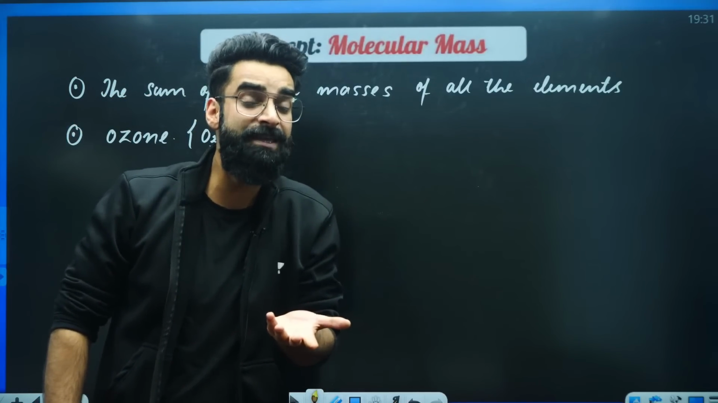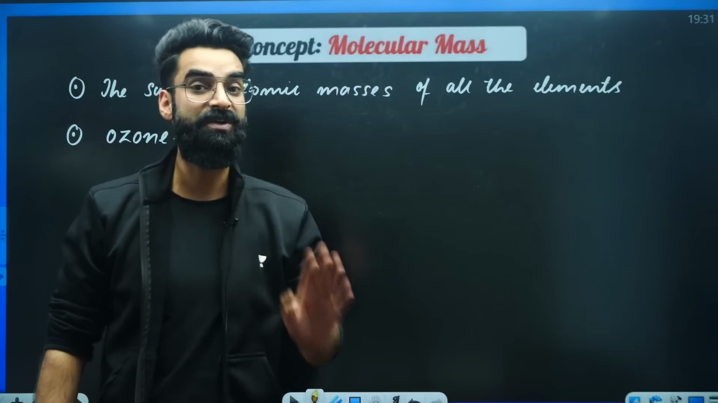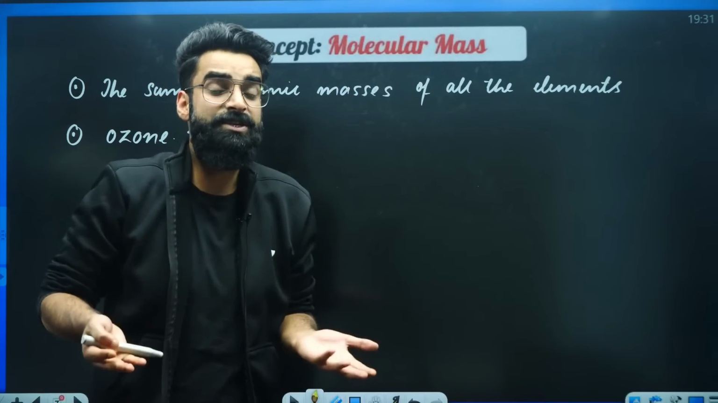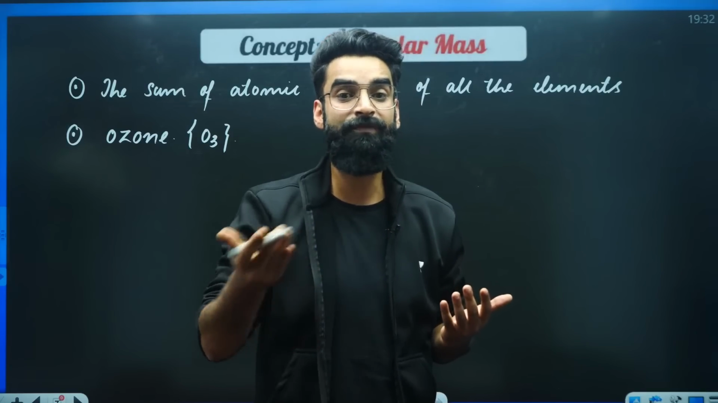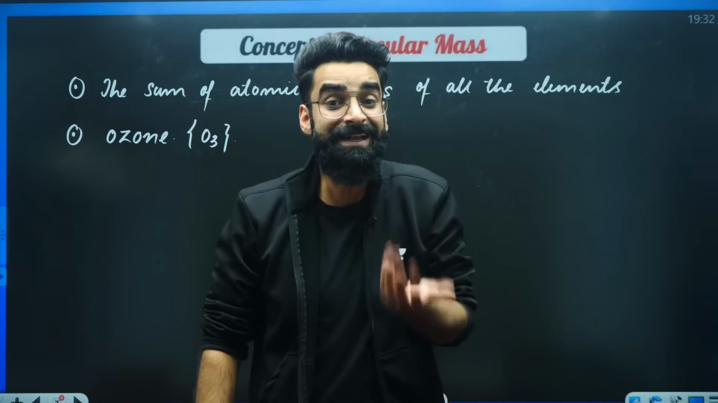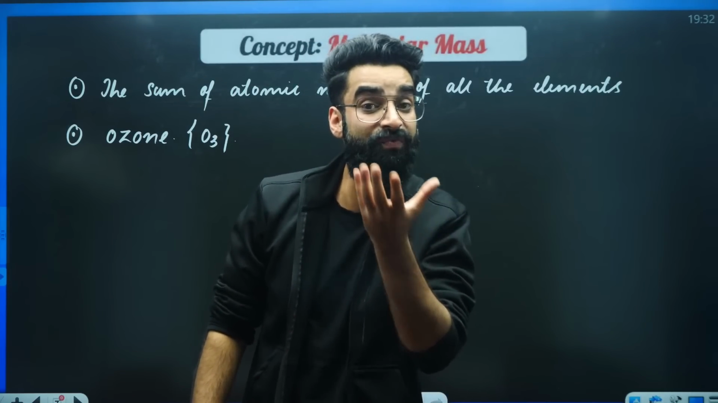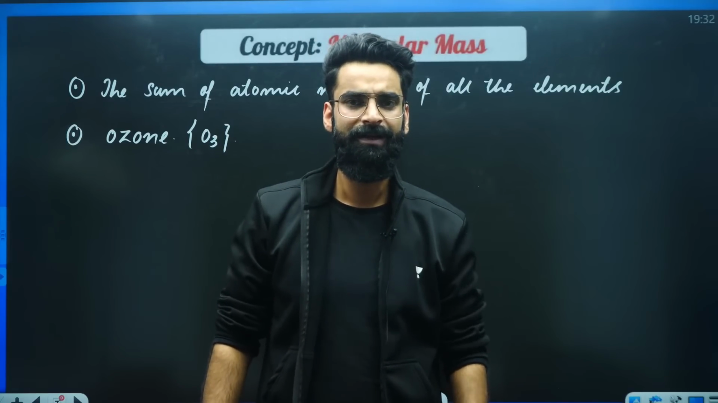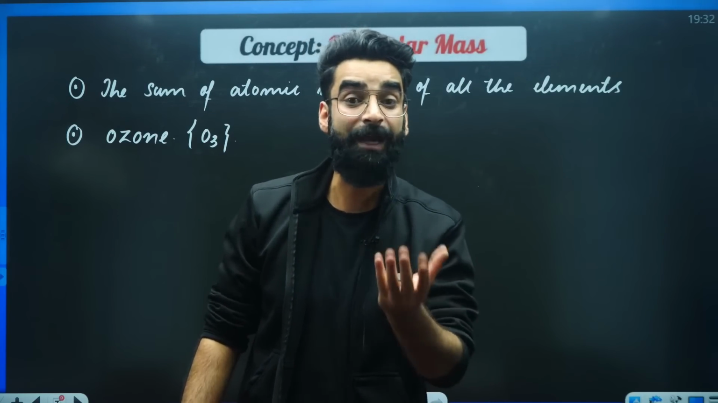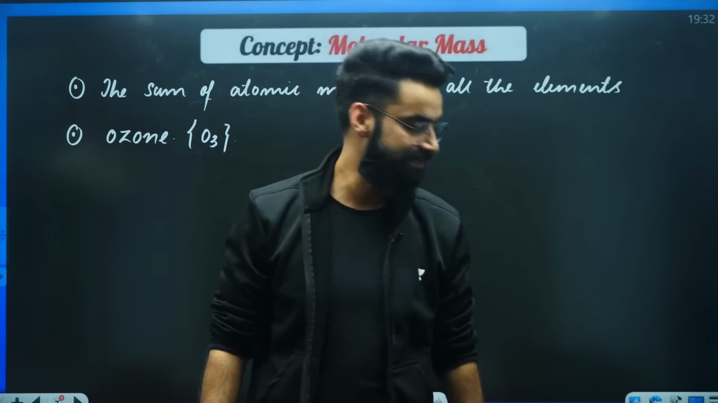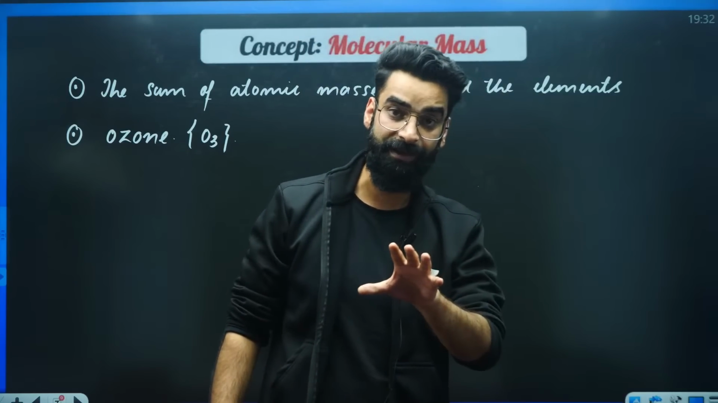So indirectly I'm asking you, calculate the molecular mass of ozone. If I ask you to calculate the molecular mass of water, that means indirectly I'm asking you to calculate the mass of one molecule of water. Calculate the molecular mass of carbon dioxide. What does that mean? That means calculate the mass of one molecule of carbon dioxide. I hope you are getting everything.